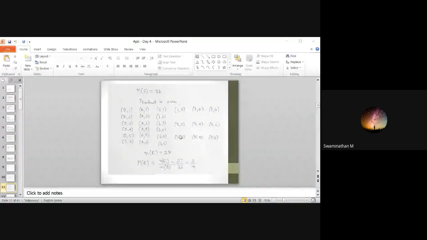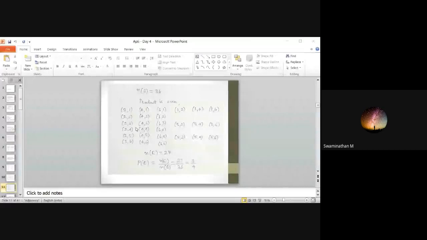So the answer is 3/4. The product is even, so you'll get 27 possibilities. That is the occurrence of an event, N of E, which will be 27. So P of E is equal to N of E by N of S, 27/36. I am finding the 27 like this. For a product to be even, I am taking the first one as an even number, 2, 4, 6.